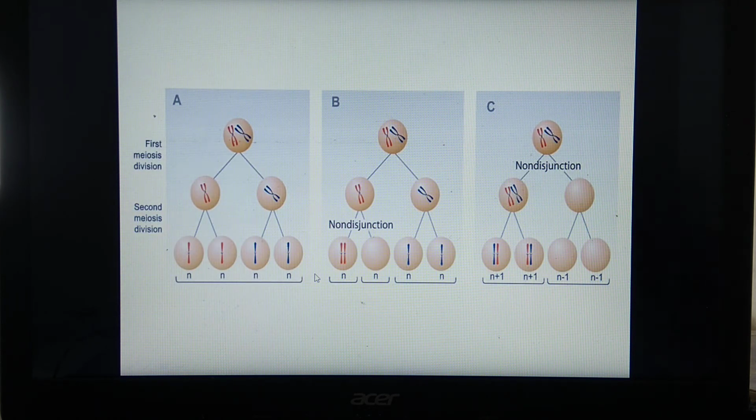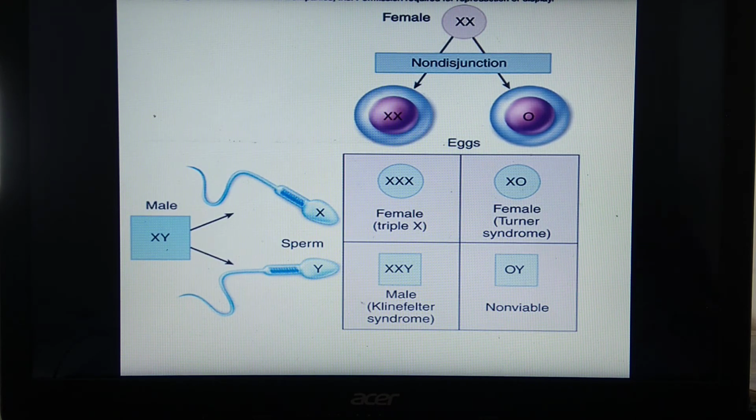Here is the diagram for non-disjunction so that your ideas will be clear. As we know, in case of female, sex chromosomes are of similar type, that is XX. In case of males, the sex chromosomes are X and Y. Gamete formation involves meiosis.